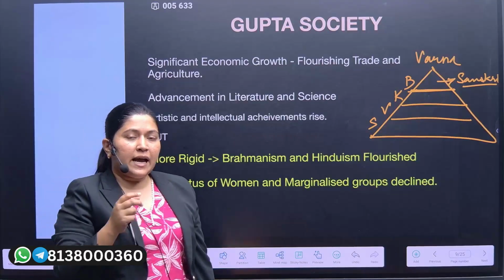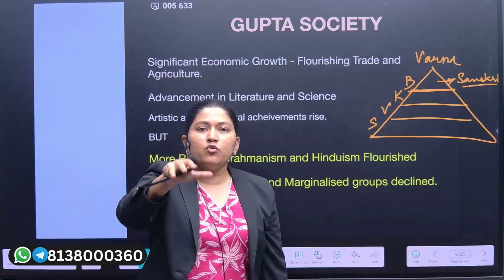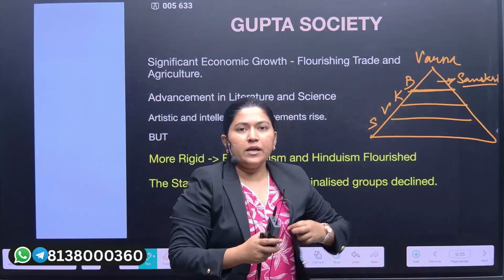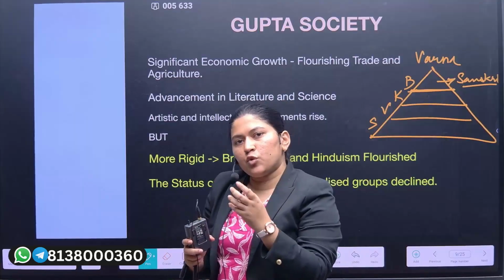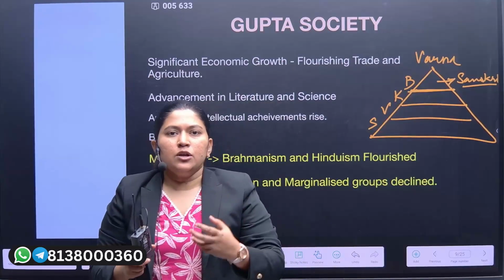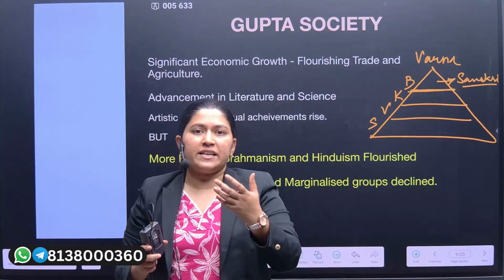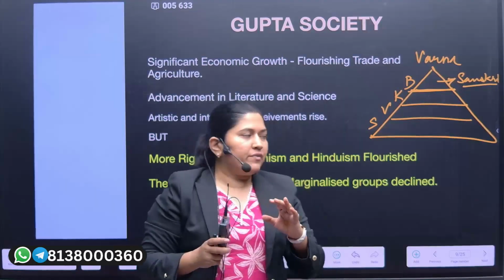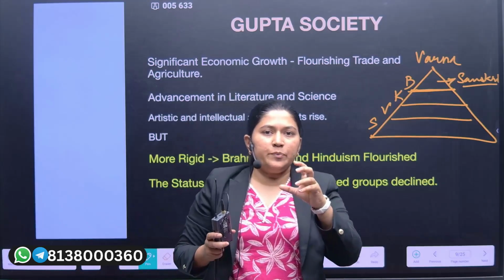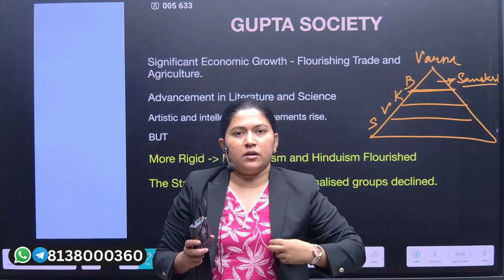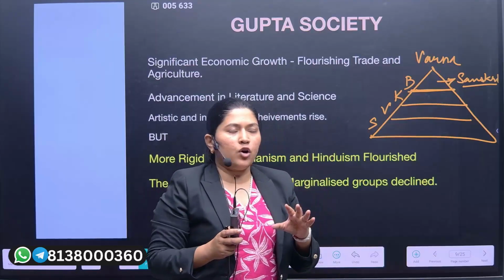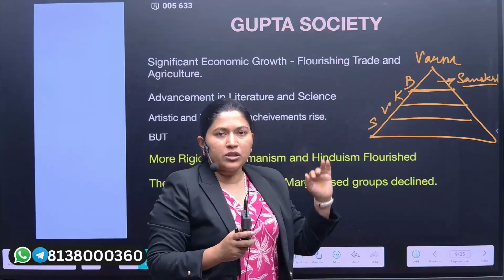they would purposely write the texts in the Sanskrit language, to hold dominance over the society. Why? Because Sanskrit was a language accessible only through the gurukuls, the schools and the universities. And you know very well that the Shudras and the Vaishyas had very limited access to those gurukuls and the schools. So Sanskrit was only friendly for the upper strata of the society.